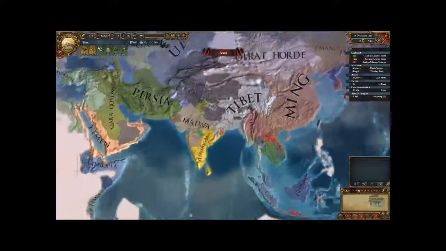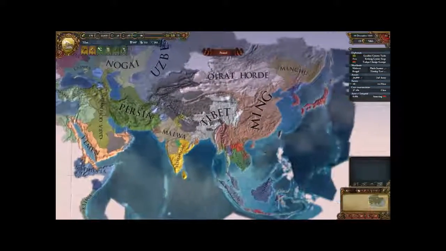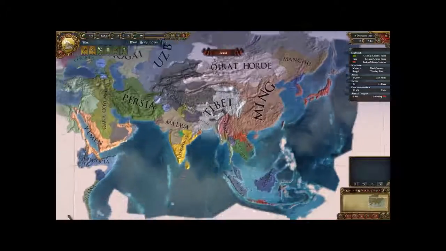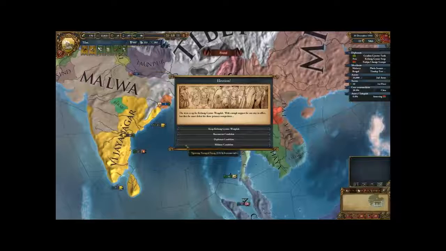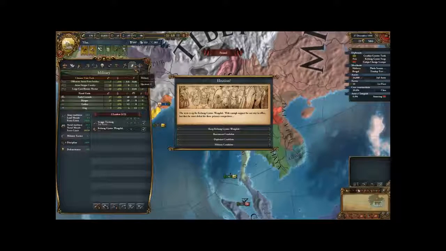Lithuania has civil war, okay. I believe somebody else had a civil war fairly recently. Was it somebody down here? I think so. And we have an election. Now this is kind of unfortunate. Why do I say that? Because our current guy is an amazing general. He has 5 pips in shock, I believe this is.